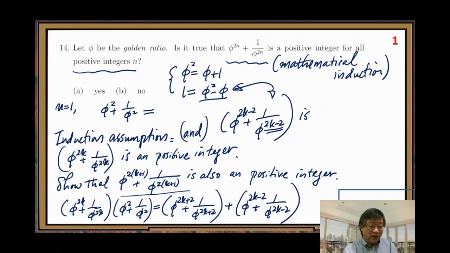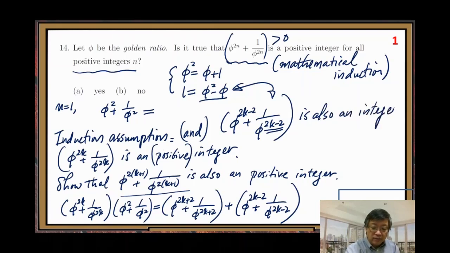We do not need positive, because this expression is naturally positive. We only need to show it is an integer. That's enough. So we can skip the positive part. It is also an integer.